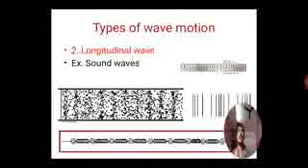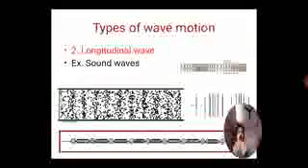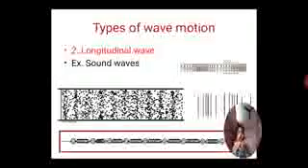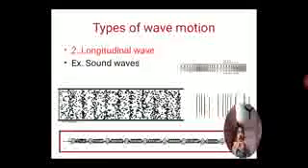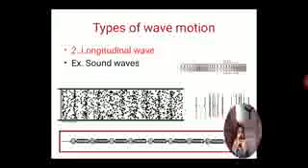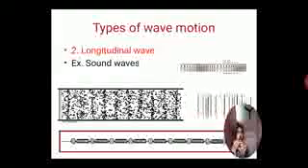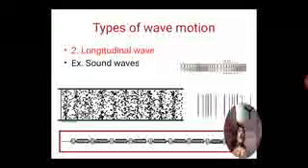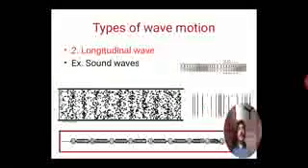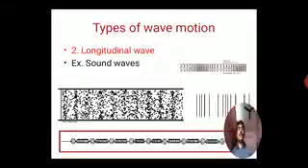If the wave is propagating in this direction, the particles vibrate forward and backward, along the direction of propagation of the wave. Such a wave is called a longitudinal wave, and the best example is sound waves.